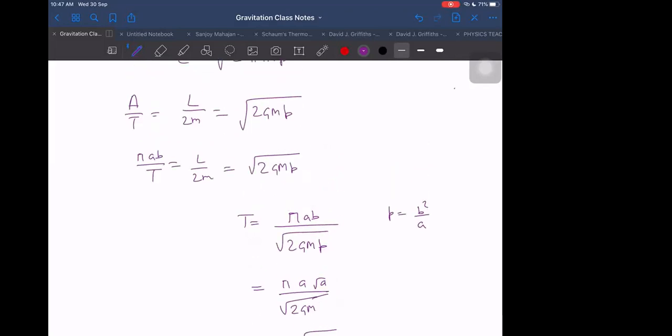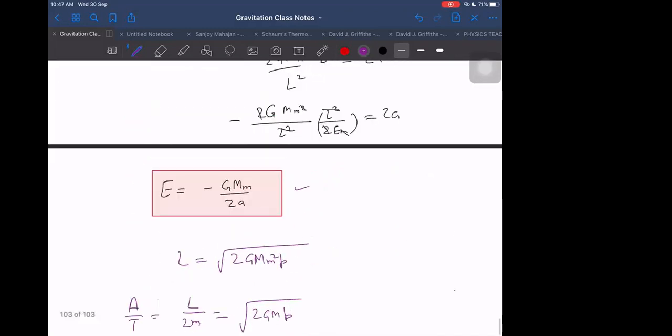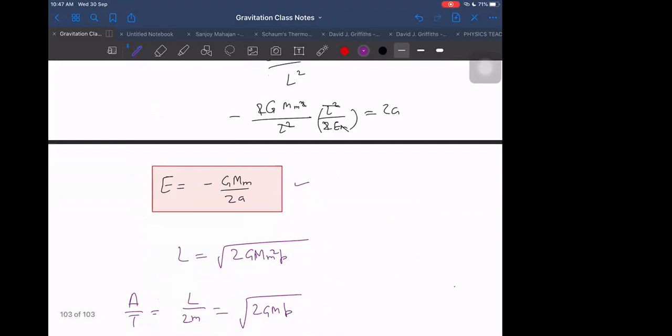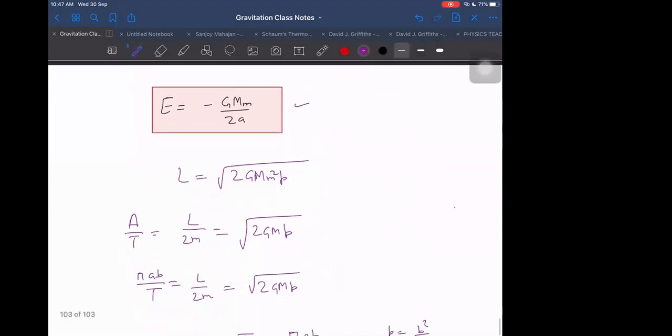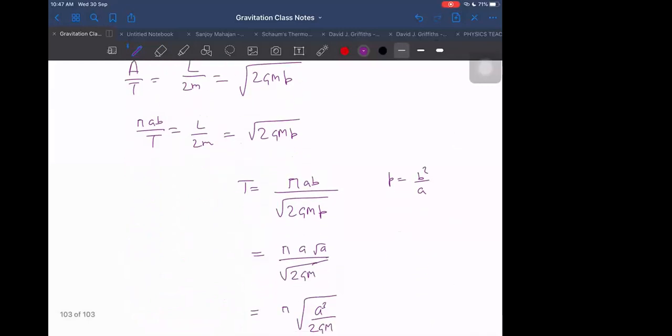Sir, initially only we missed 2. Where? Initially 2 pi L AB. No, sir, it is not. It will not be 2 in terms of time. In terms of time, T is equal to pi. Right only, sir.